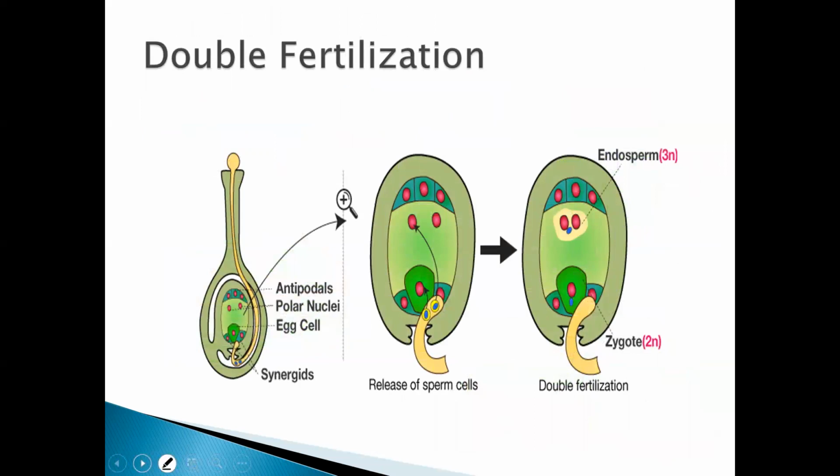Now, what is this endosperm? Endosperm is nothing but a nourishing tissue which provides nourishment to the developing embryo.